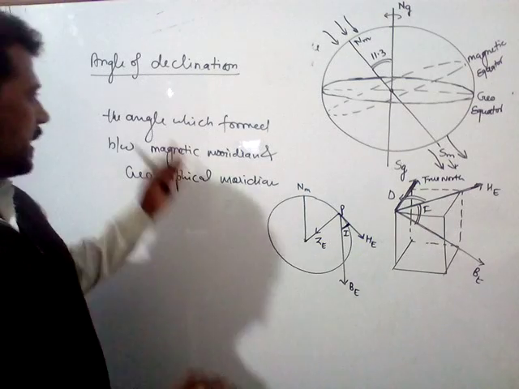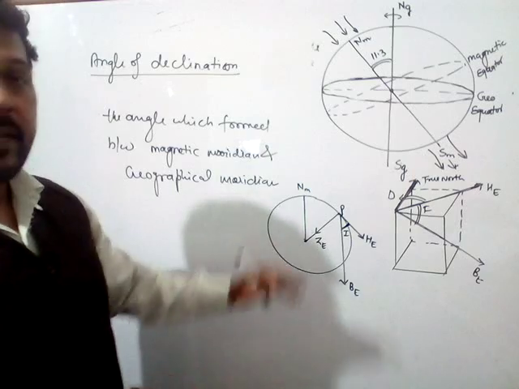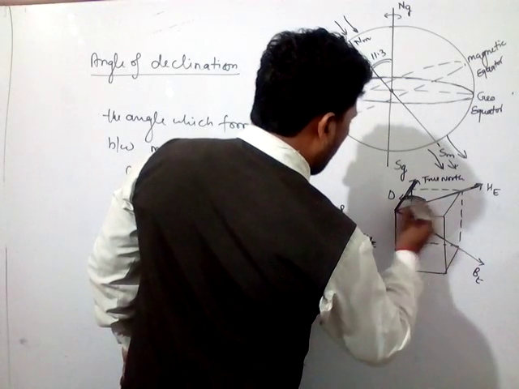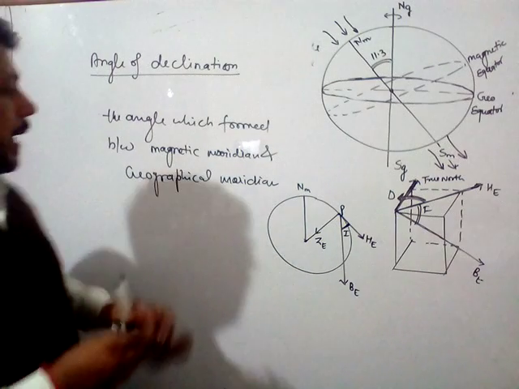These are the two terminals, the magnetic meridian and the geographical meridian, and this angle is denoted by D, which is the angle of declination.